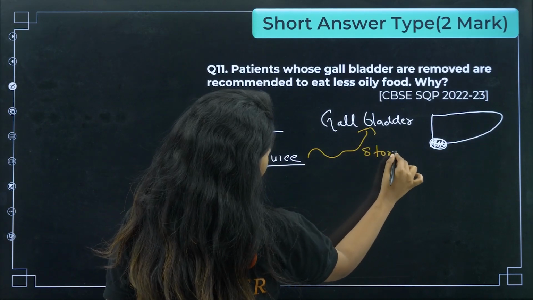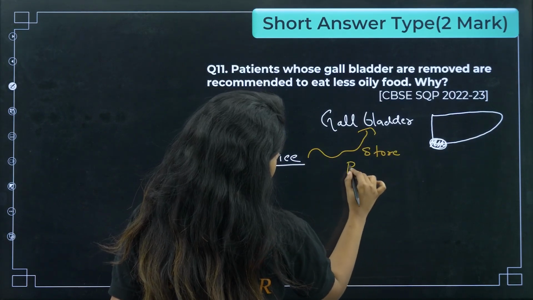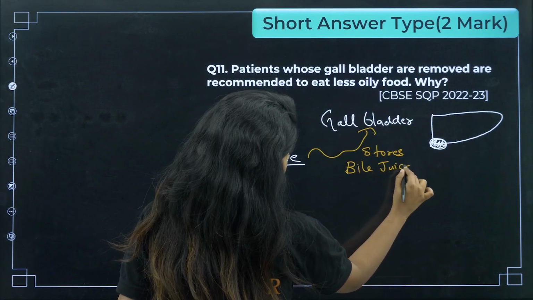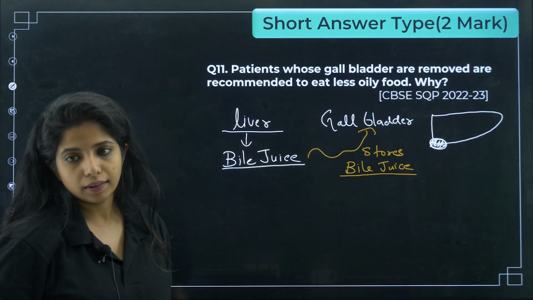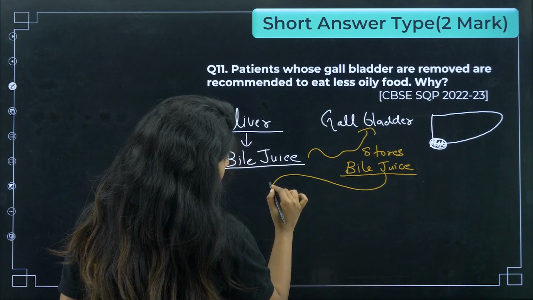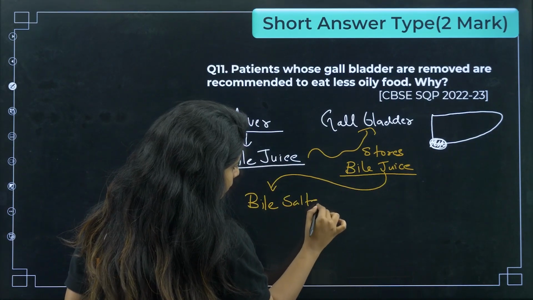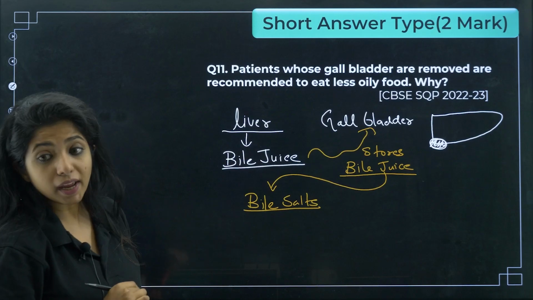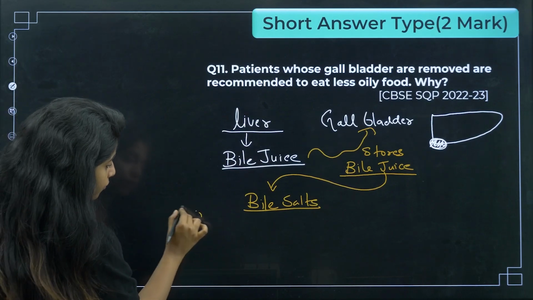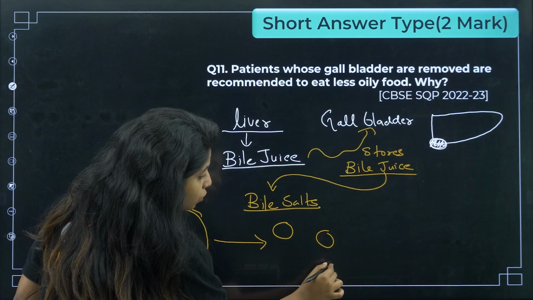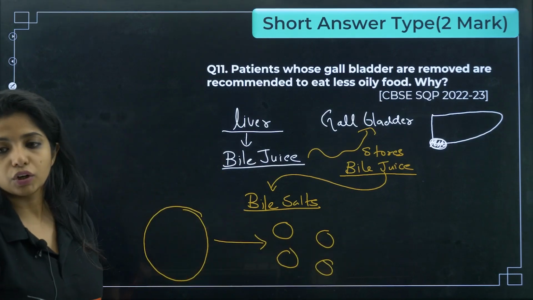Now bile juice is a very important thing, because it has something known as bile salts, and bile salts are important for breaking down larger fat globules to smaller fat globules.